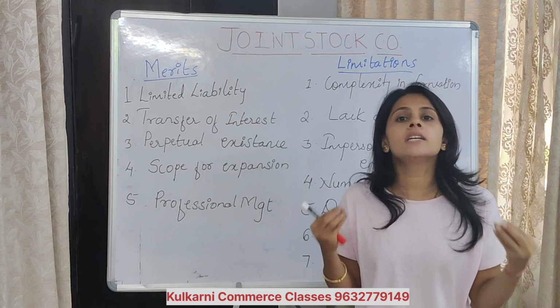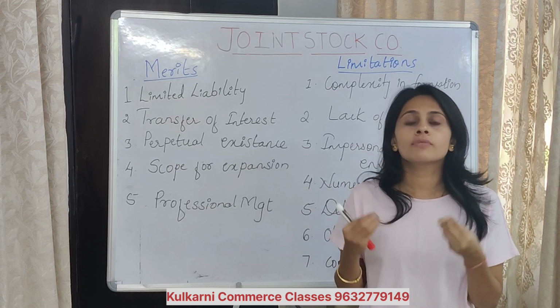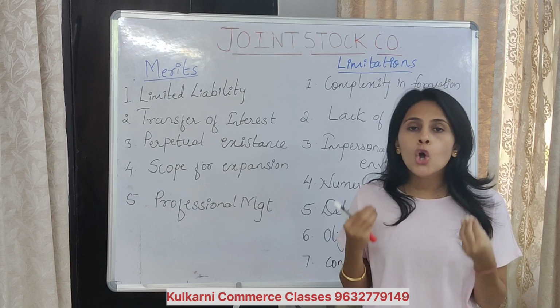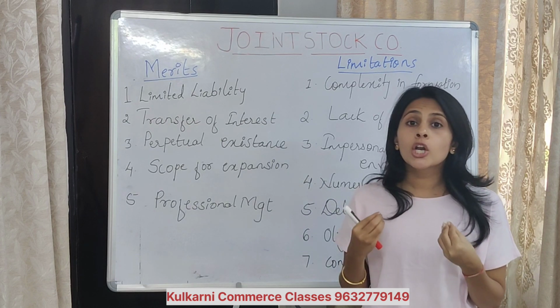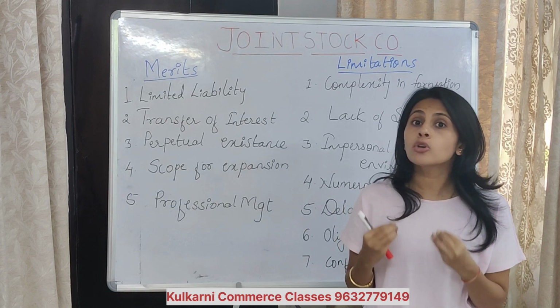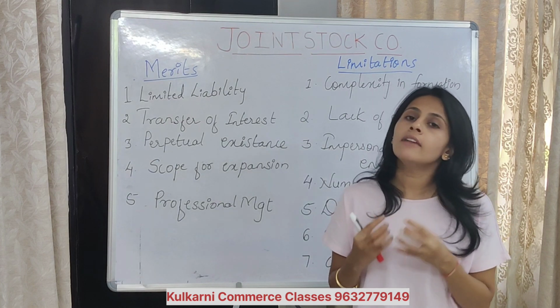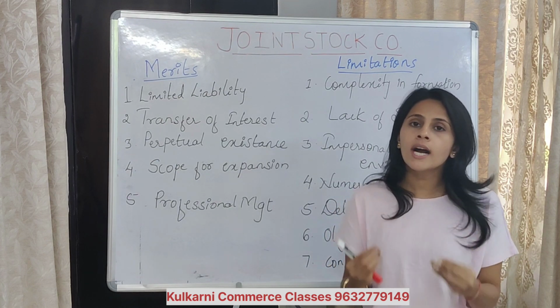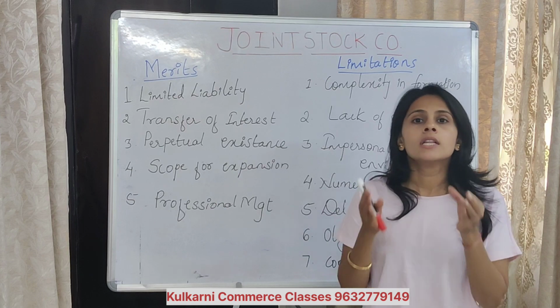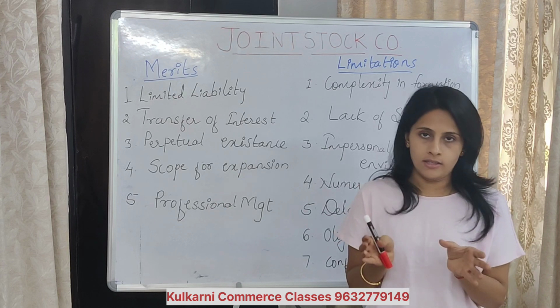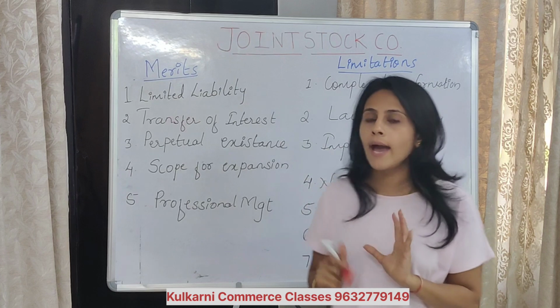If the board of directors, the members of that particular board, are not good, and they are not using the money of shareholders properly, then frauds may happen. That's why, with oligarchy, you have to keep in mind that the decision is only in the hands of a few people, a few directors.